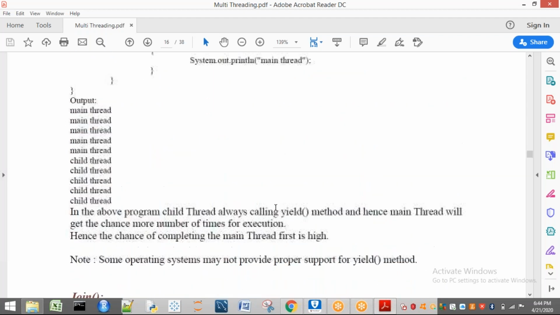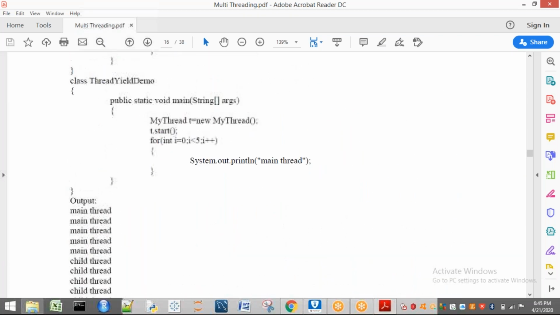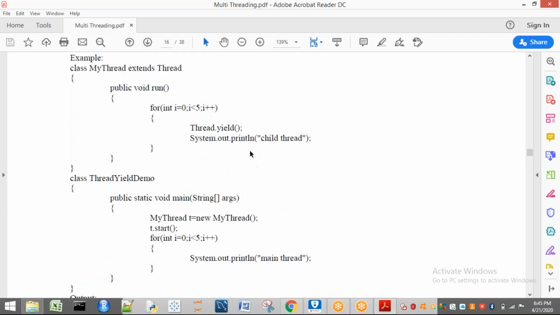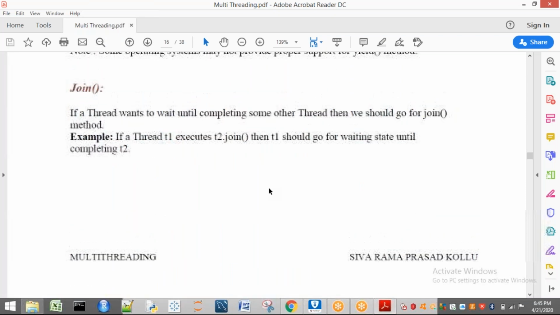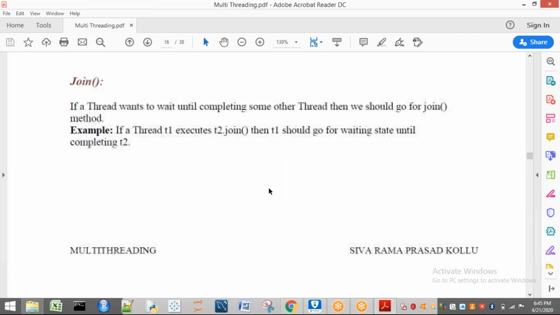Why are they saying that the main thread has high priority? Because here they have written yield in the for loop. If there is no for loop, then who will execute first? The main thread will execute first. Okay. Now this is about our yield method. Now let us see about the join method.